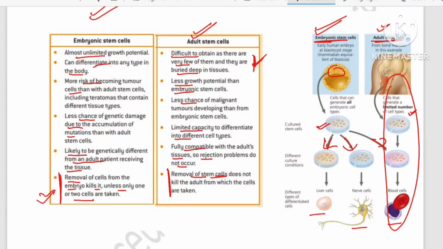We say the zygote is totipotent. At the blastula stage, the inner cell mass can differentiate into any type but not extraembryonic, and that is known as pluripotent. Those present in the adult body, only in few numbers and few places, are known as adult stem cells or multipotent.